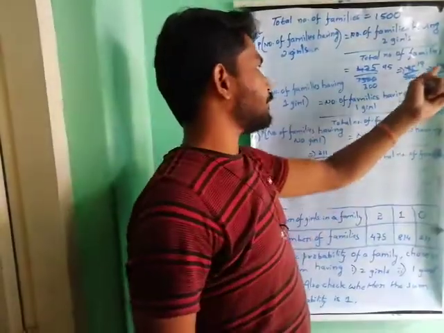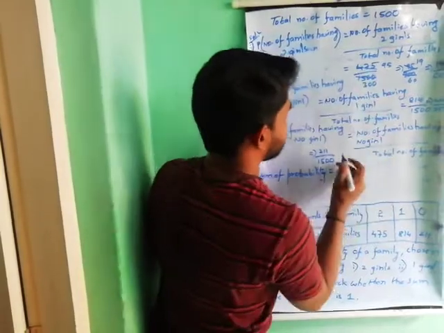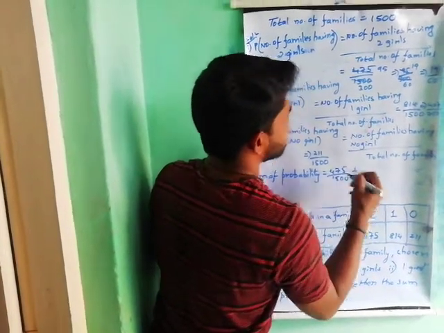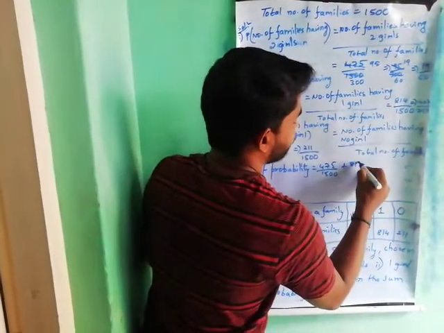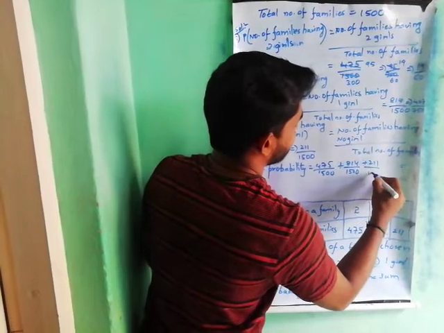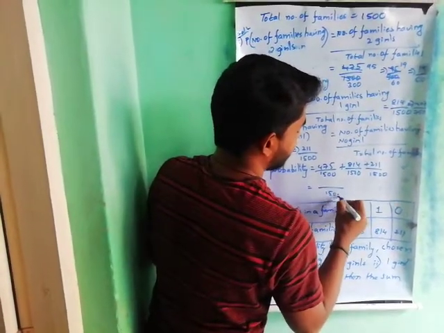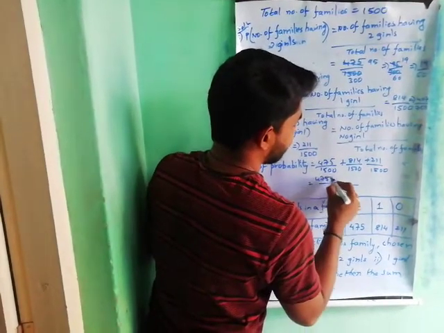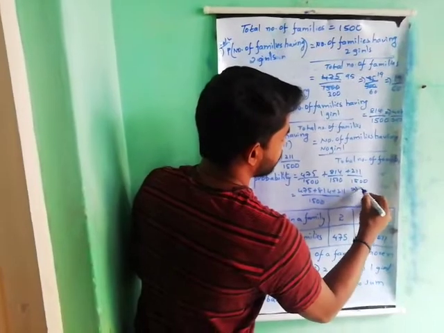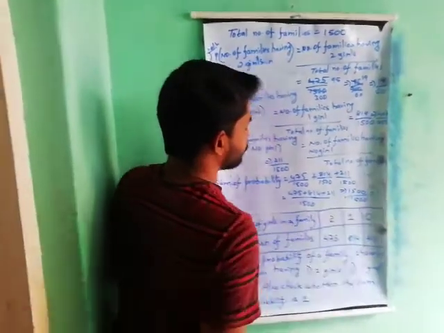Otherwise, if you take the direct answers also you get it. So first one is 475 by 1500. Second one, 814 by 1500, plus 211 by 1500. The denominator is the same, so 1500 by 475 plus 814 plus 211. This total is equal to 1500 by 1500, which is equal to 1.